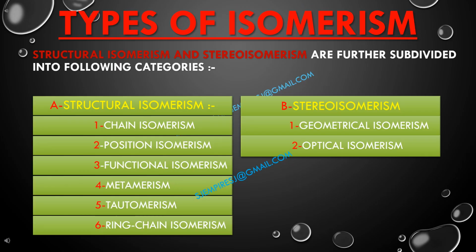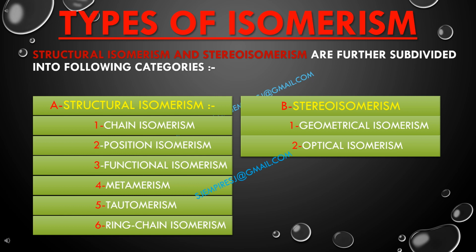Now covering types of structural and stereoisomerism. Structural isomerism is further subdivided into the following 6 categories. First one is chain isomerism, second one is position isomerism, third one is functional isomerism, fourth one is metamerism, fifth one is tautomerism, and sixth one is ring chain isomerism.